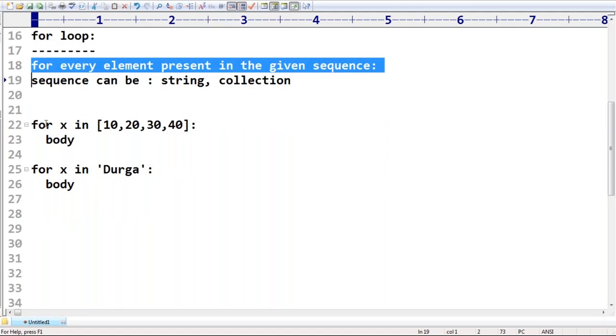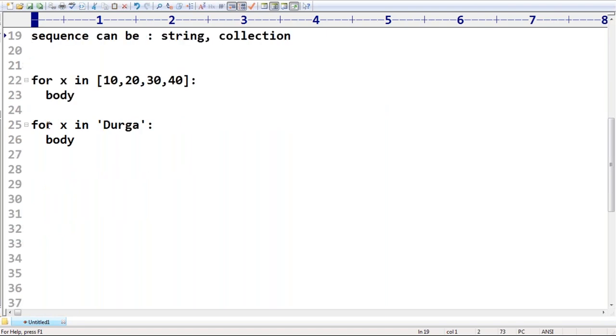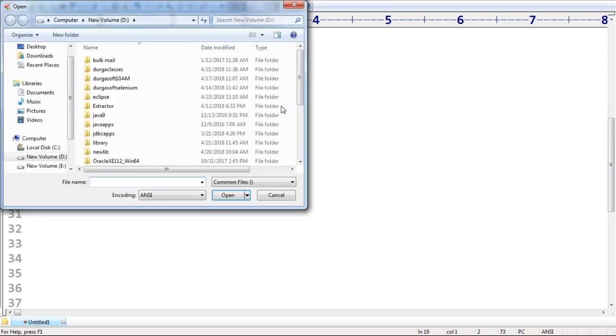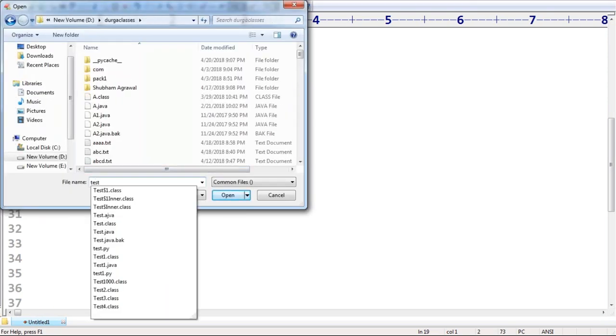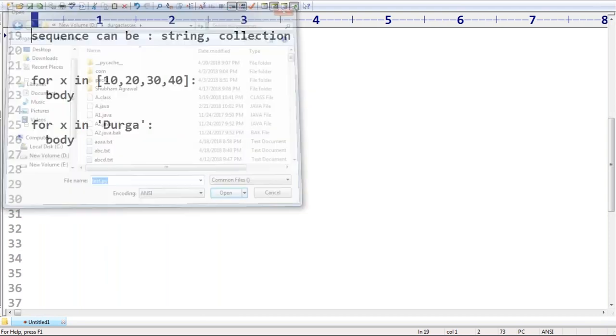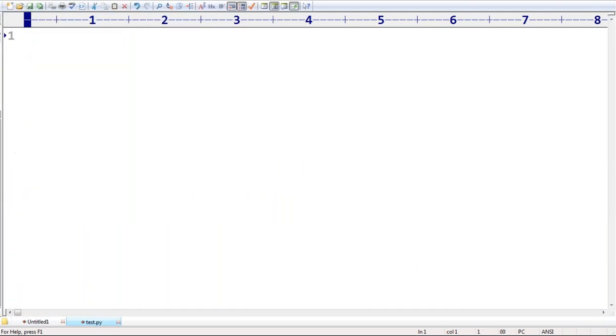Let me take a small example. You can understand, right? Very simple, I'm taking just one minute. D colon Durga classes test dot py. I'm taking test dot py like this. Now my requirement is, observe: for i in range of 5. Range is also a sequence.